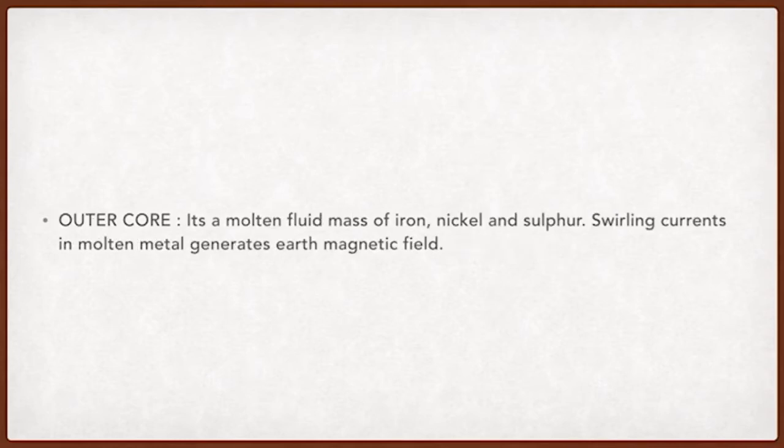Outer core: it is a molten fluid mass of iron, nickel, and sulfur. Swirling currents in the molten metal generate the Earth's magnetic field. So the actual core which is responsible for creating the Earth's magnetic field is this outer core. It is the fluid part.